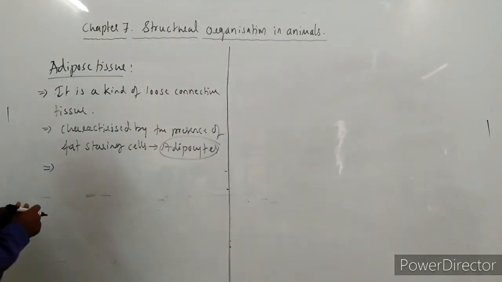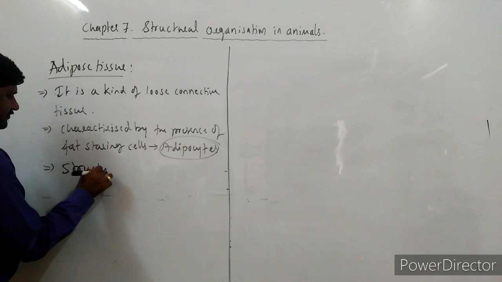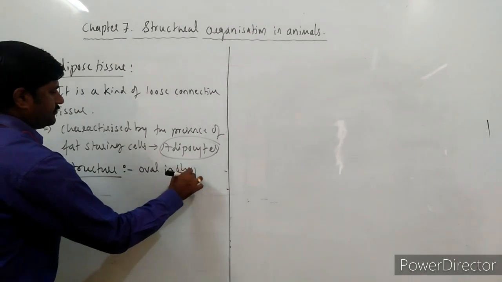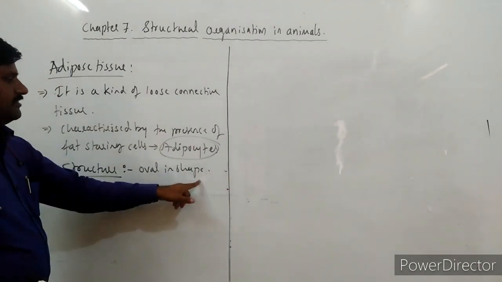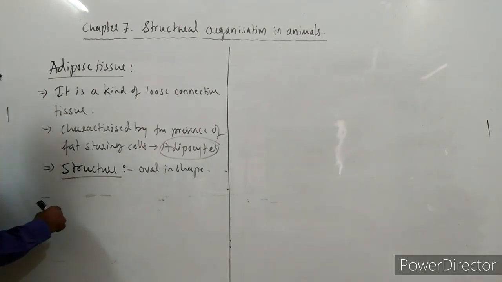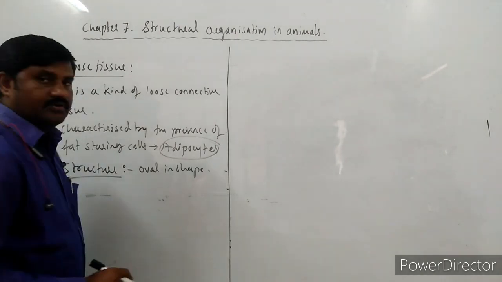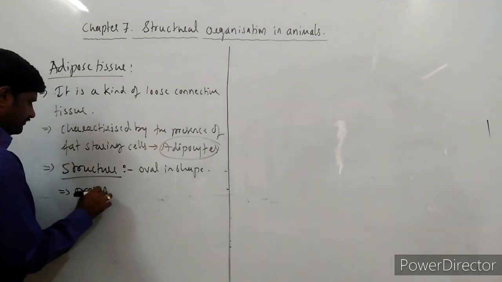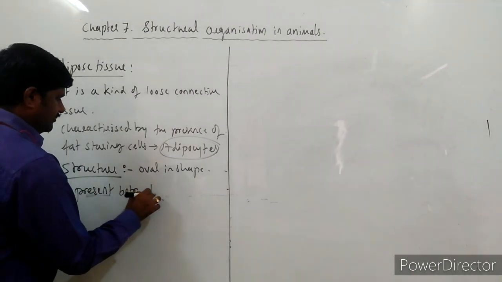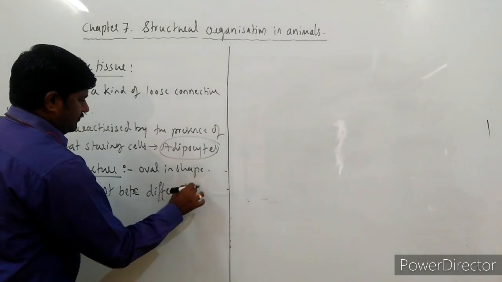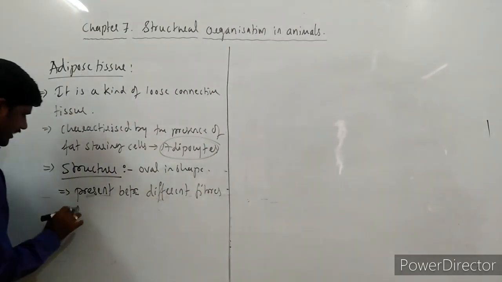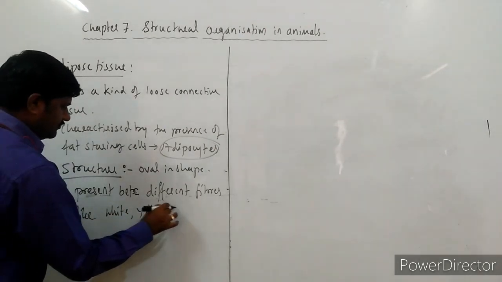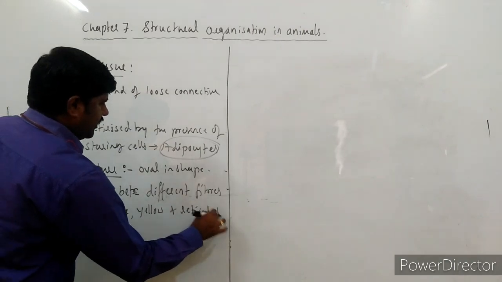Whenever we go through the structure of these cells, they are oval in shape. Adipocytes are oval in shape, and such cells are present between the different fibers like white, yellow and reticular ones.